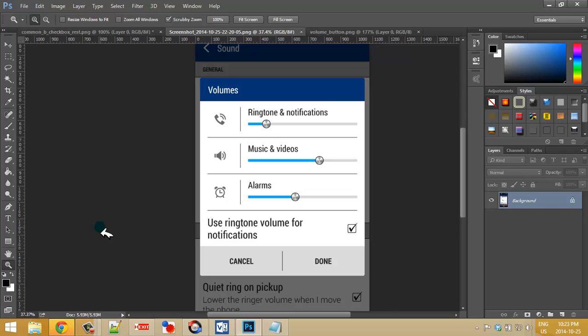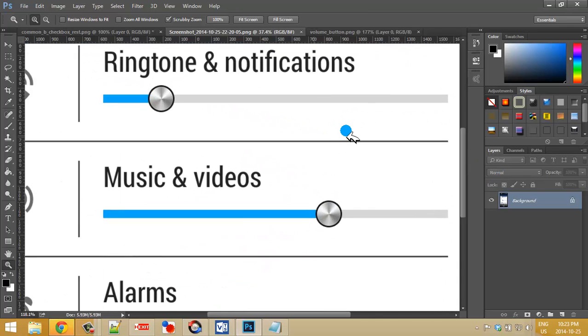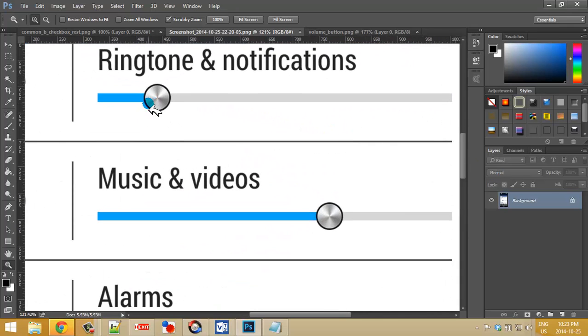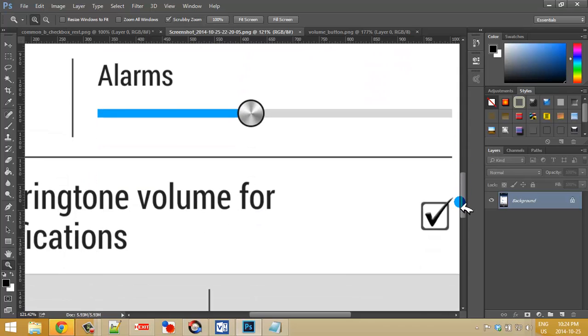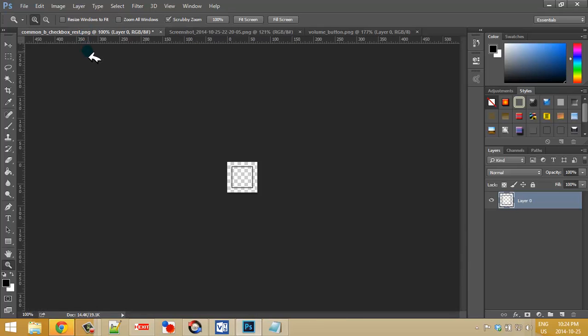Hey folks, what I'm going to show you now is how to make a couple of things and also to do a custom edit in the actual app of the resources. What I'm going to be showing you is how to make these custom volume spinners, as well as how to make your own custom checkboxes. And let's start with the checkboxes first. And there are a couple that we're going to be using.